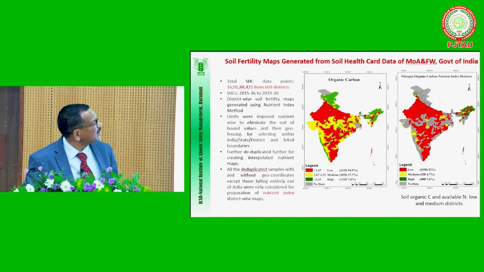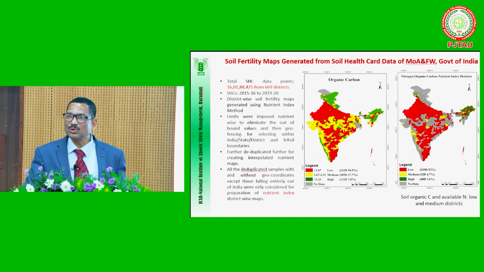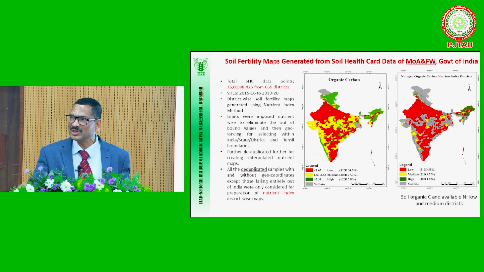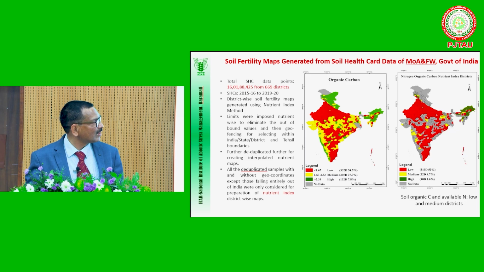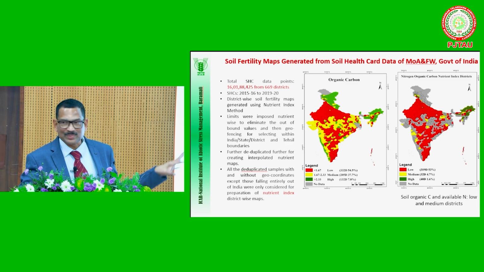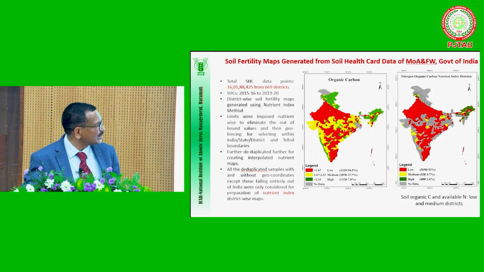This is again what we did at our institute for developing the fertility maps. 16 crore soil health data, 16 crore soil sample data is available in our Ministry of Agriculture and Farmers Welfare. Now, as on today, 22 are available, but we could take up the 16 crore soil test data and develop the maps. According to that, we have of course followed the nutrient reduction method, and 54.5% of soils are low in organic carbon.